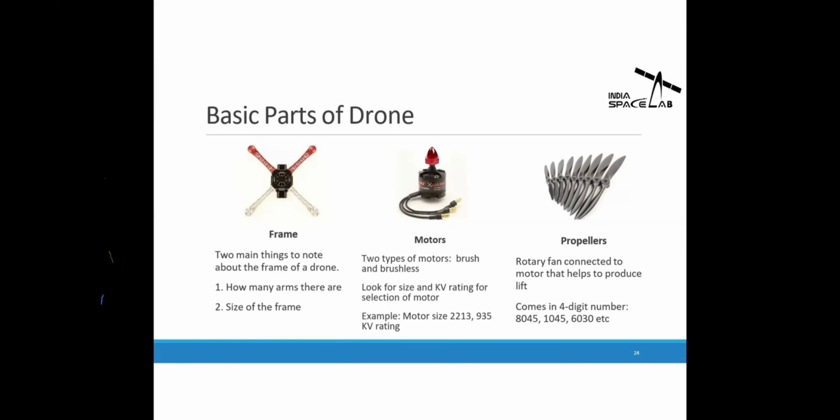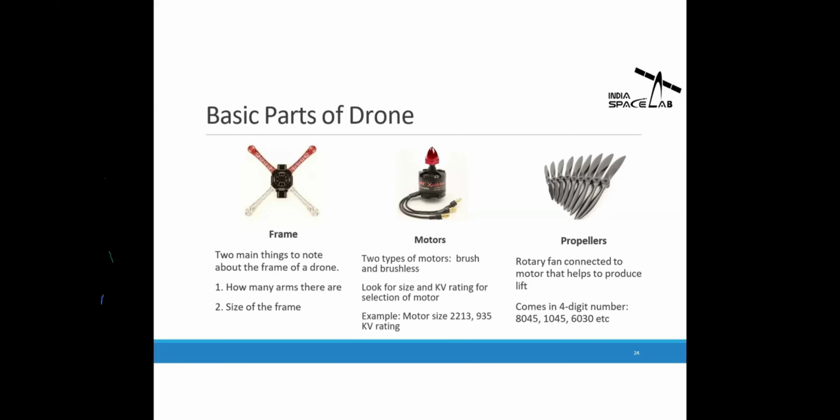Then the second thing is the motor. Generally in drones, BLDC motors are used, which are brushless DC motors, because these motors are very reliable, very high speed motors and generate a good amount of thrust for the drone to take off and fly. Then the third thing, the propeller. We need propellers because propellers are the only thing generating the thrust by which the drone is getting lifted.